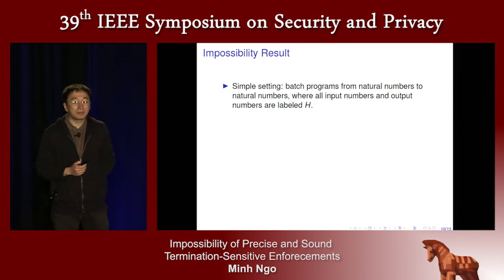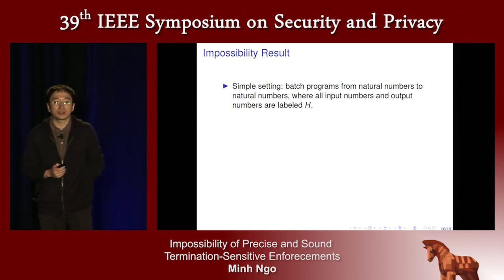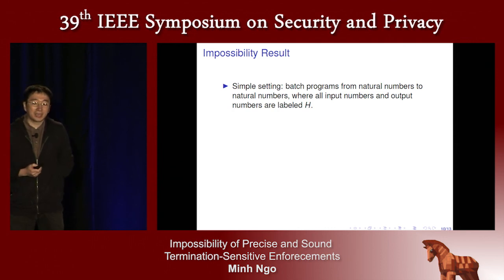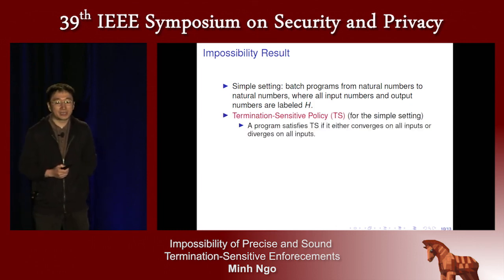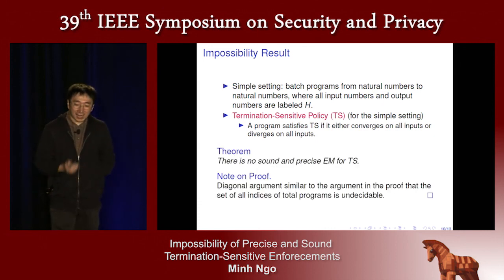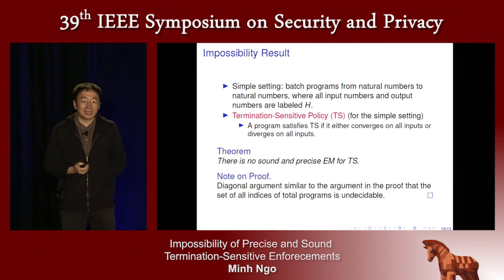So first we look at a simple setting. We consider a batch program from natural number to natural number, where all input numbers and output numbers are considered confidential. A batch program in this setting can be considered as a partial function from natural number to natural number. Now we define a policy called termination-sensitive policy, TS. A program satisfies TS if it either converges on all inputs or diverges on all inputs. And we prove theorems that there is no sound and precise enforcement mechanism for TS.